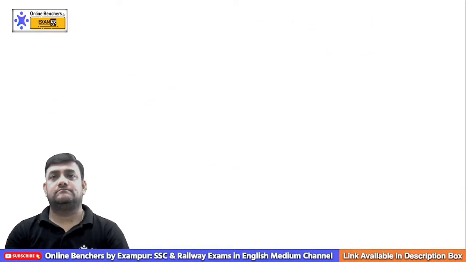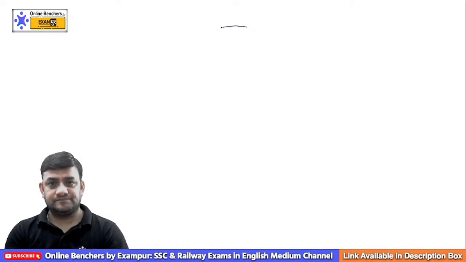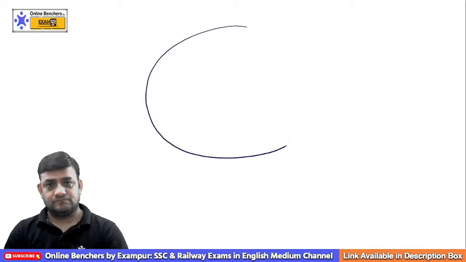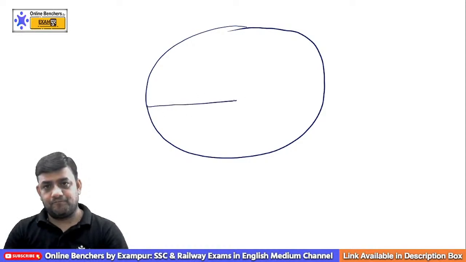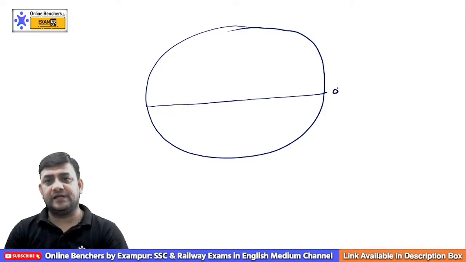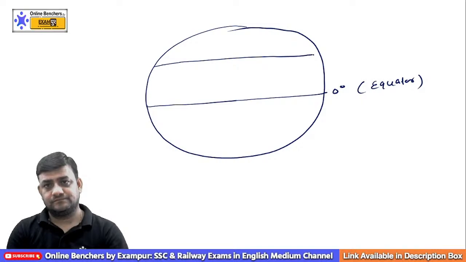Now, let's discuss the next important thing. You see, this is our Earth. This is the midway circle, 0 degree, which is our equator. This is the Tropic of Cancer. And this is the Tropic of Capricorn.